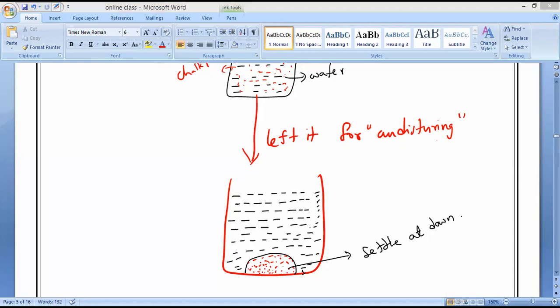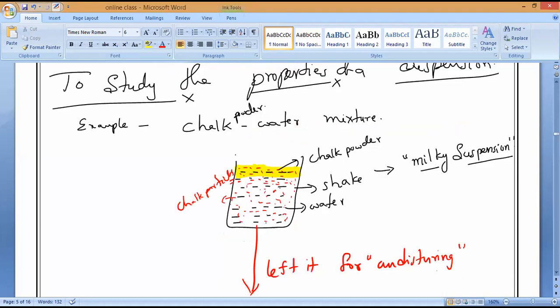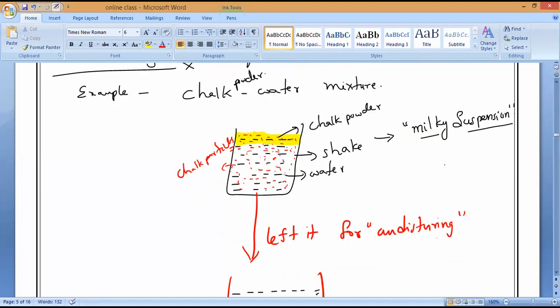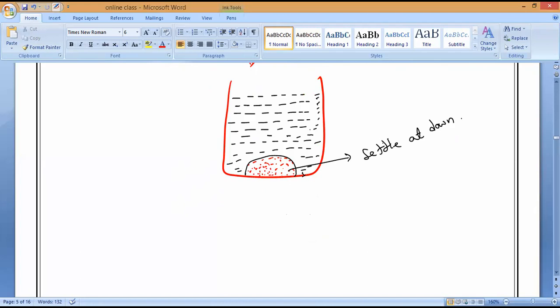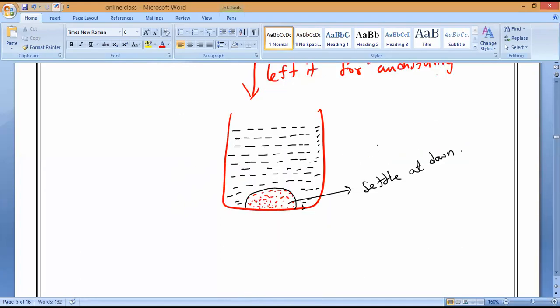So that is also an important property. Now, if you see the chalk and water suspension, is it stable or unstable? When the particles are floating, it is becoming milky. If you leave it undisturbed, all the particles settle down. So is it stable or unstable? That is my question. Gokul Krishna, Kaushik, Harini, Johan, respond.